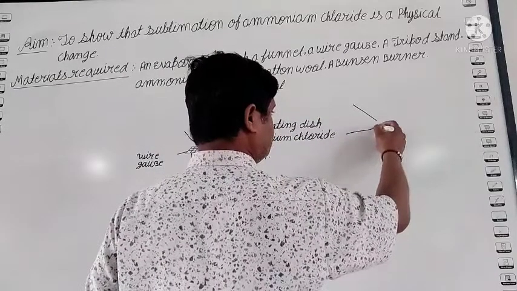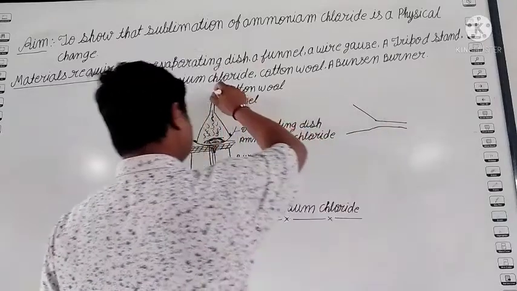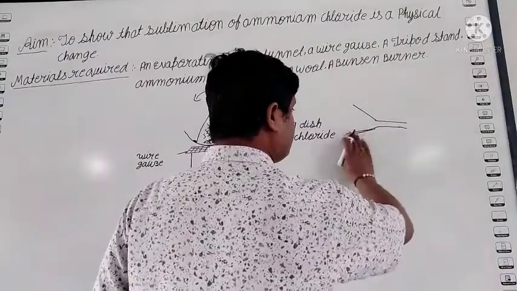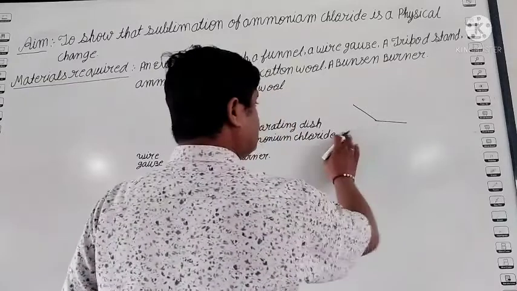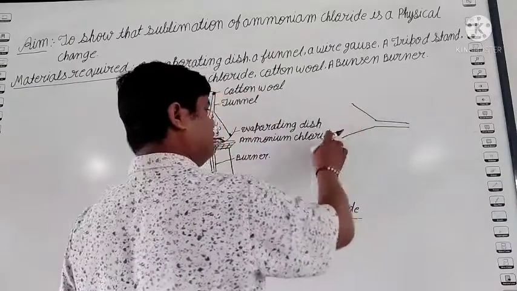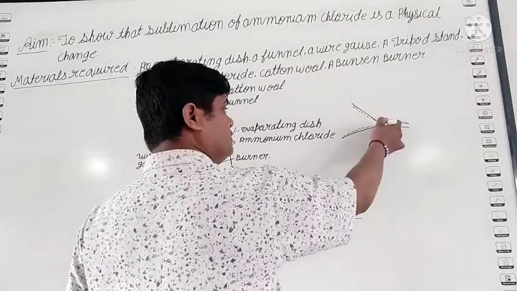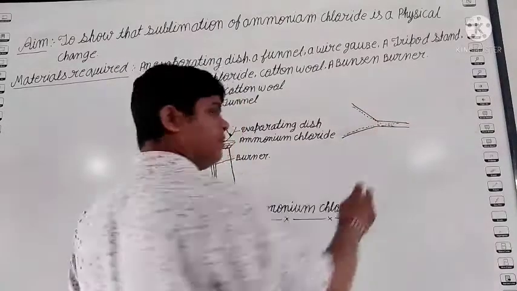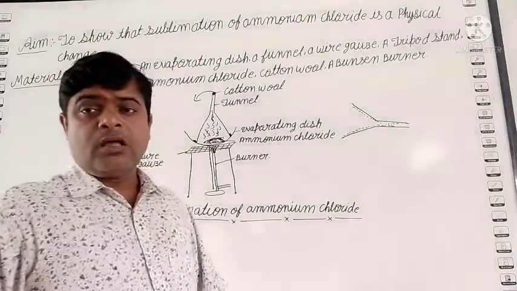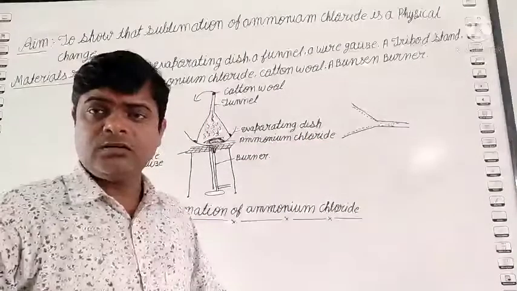Here, see, this is the funnel. Remove the cotton. Students, after that, what we have seen is that the inside wall of the funnel has a white layer. The question is, how does such a white layer deposit inside the wall of the funnel? Tell,